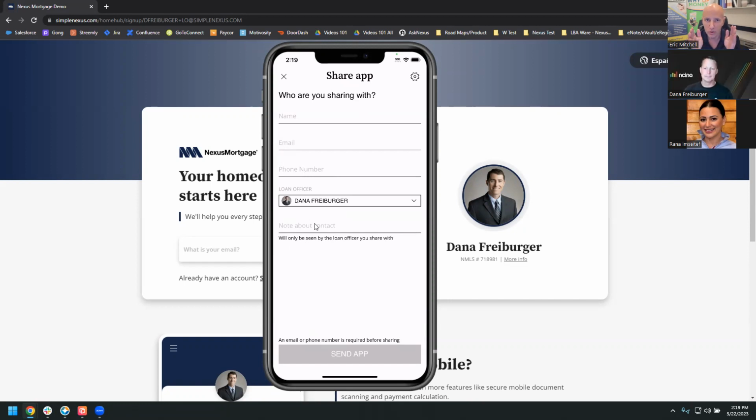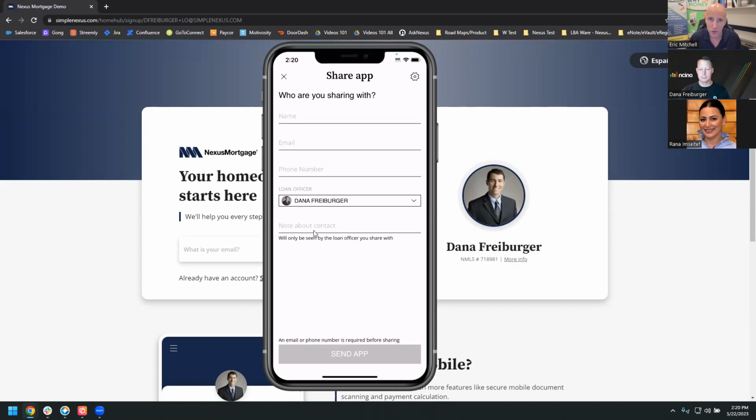Okay, so hold on. When a realtor does this, the realtor clicks share app and puts in the name, the email, and the phone number. Do they need both the email and the phone number? Can it be one or the other? It could be one or the other. So just name and email, name and phone number, or name, email, and phone number, and then a note or maybe no note.